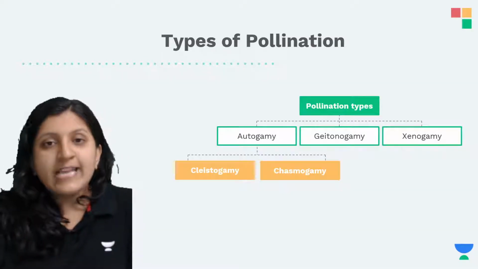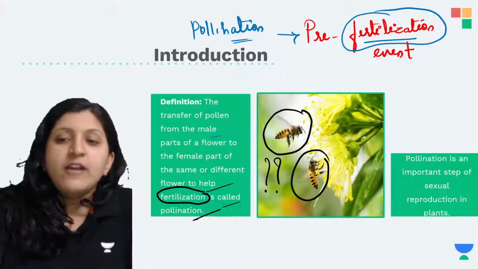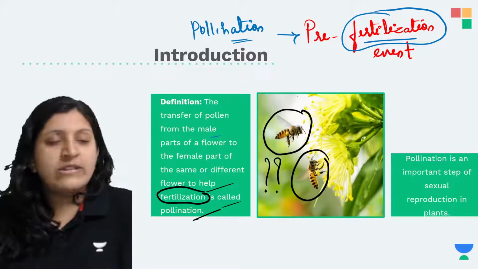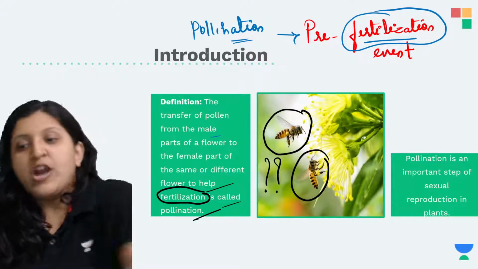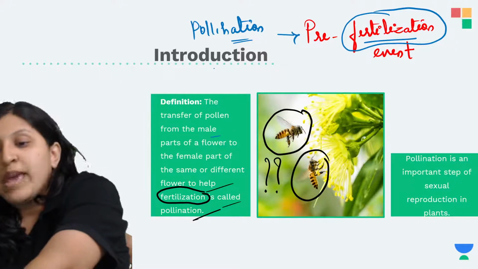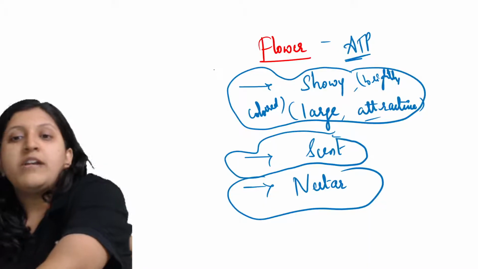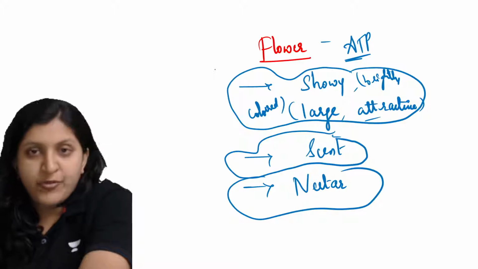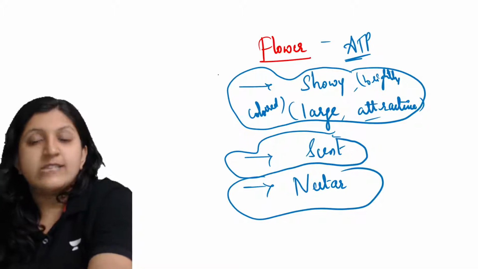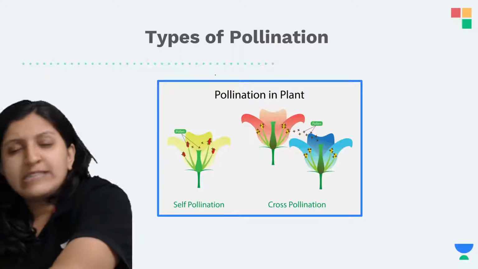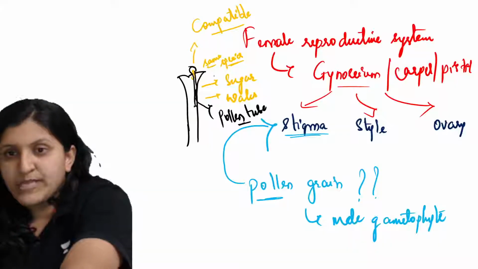For insect pollination, all these things are required, like nectar production, the colored flower, and the scent production. For all this, a lot of energy has been spent.